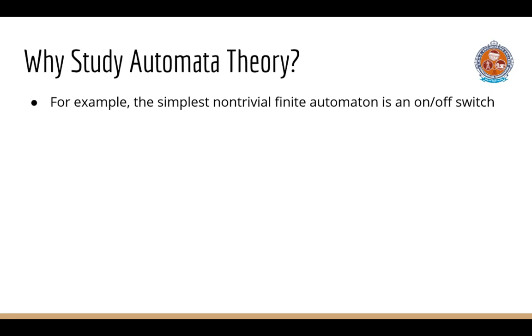For example, the simplest non-trivial finite automaton is an on-off switch. The device remembers whether it is in the on state or the off state, and it allows the user to press a button whose effect is different depending on the state of the switch. That is, if the switch is in the off state, then pressing the button changes it to the on state. And if the switch is in the on state, then pressing the same button turns it to the off state. So the finite automaton for this non-trivial on-off switch is shown here. One state is off and another state is on. By pushing the switch, it turns to on. Again pushing the same switch, it turns to off.